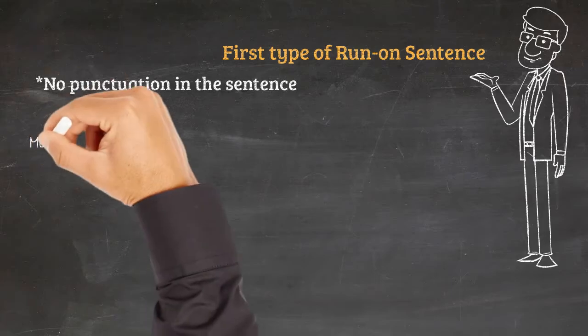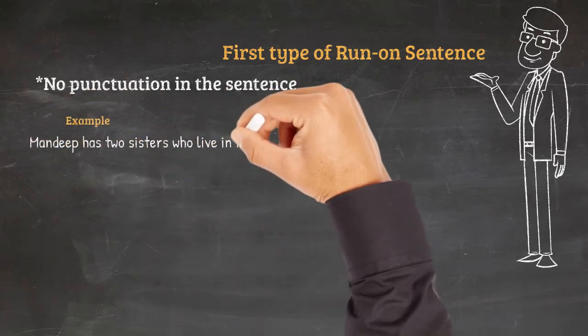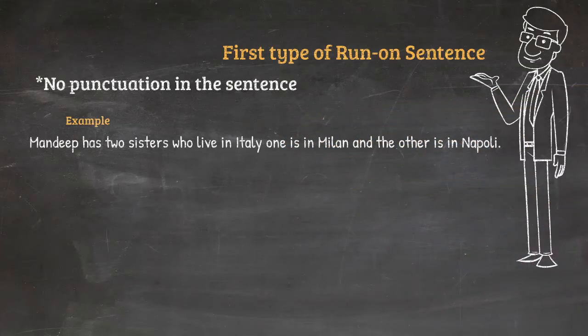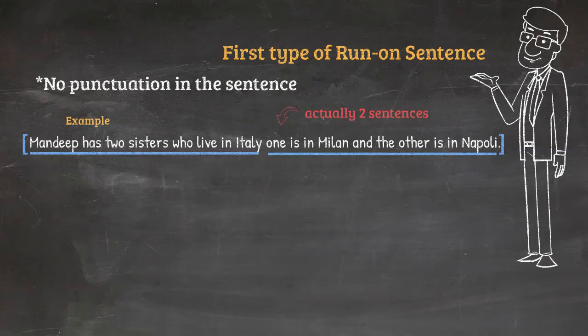For example, Mandeep has two sisters who live in Italy. One is in Milan and the other is in Napoli. The problem here is that this one sentence is actually made up of two sentences. The first one is Mandeep has two sisters who live in Italy, and the second one is in Milan and the other is in Napoli. But there is no period between them.